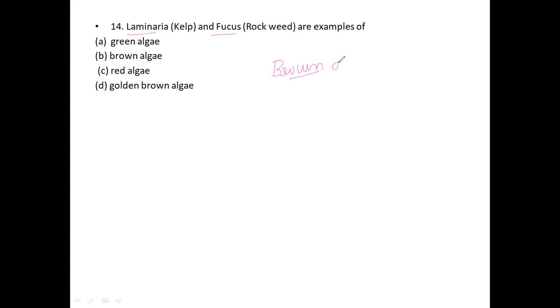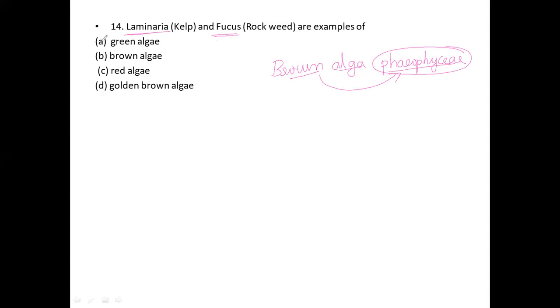Brown algae are members of the class Phaeophyceae, and Laminaria and Fucus are the best examples. Brown algae is the common name for Phaeophycean members, found primarily in marine habitats, with great variation.